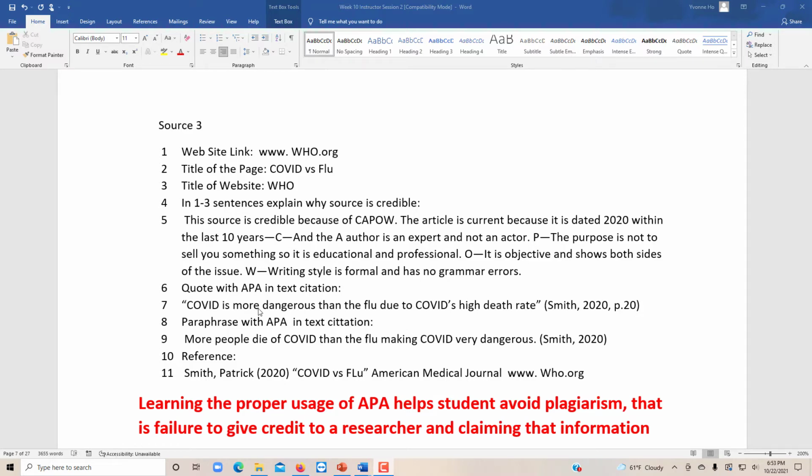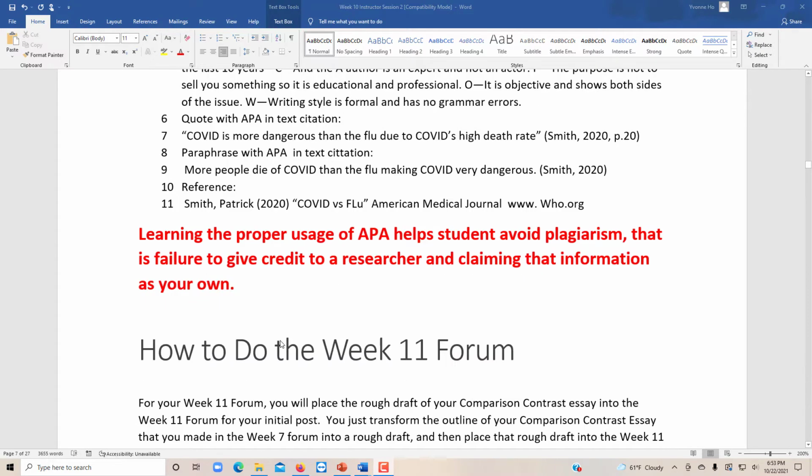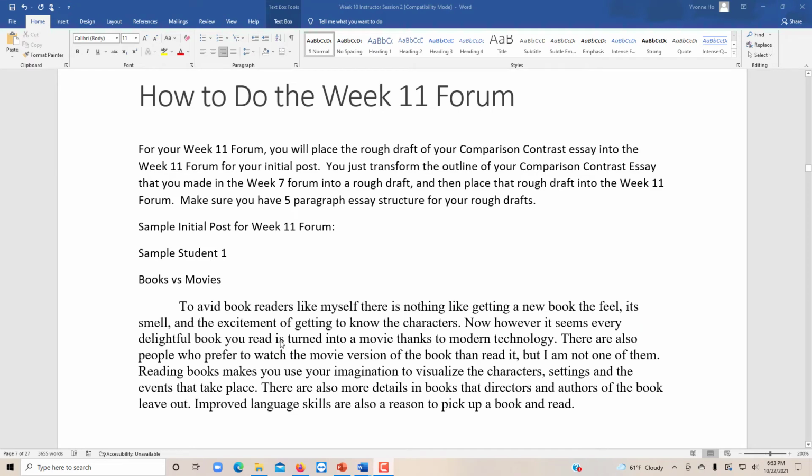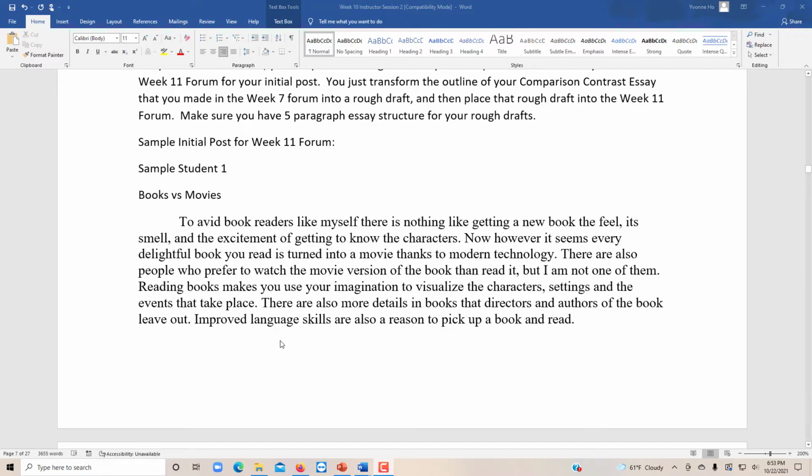Then I'm going to go over how you do the week 11 forum, in which you're going to post the rough draft of your essay 2 into the week 11 forum. So here are some samples of past students. Then I'm going to go over how you use the online library.